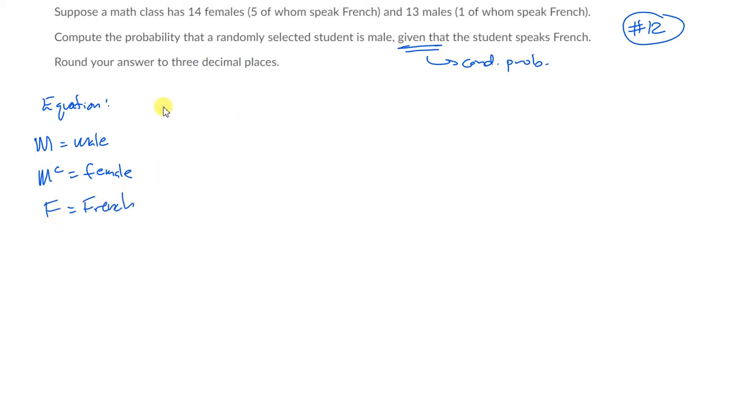Now, with the equation method, what are they asking us for? They want the probability that a randomly selected student is male, given that they speak French. What equation do we know? The probability that both occur at the same time, divided by the probability that the conditioning event occurred, French. Do I know what the probability is for these? How many people speak French? I've got 5 French speakers in the females and 1 French speaker in the males. So how many French speakers total?